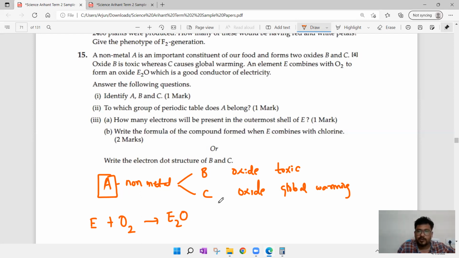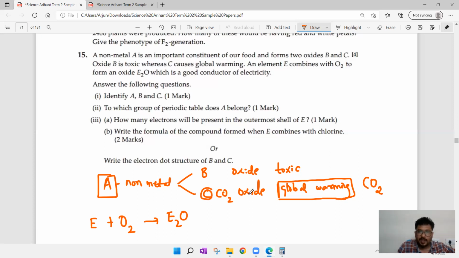We don't know B, we don't know C. But there is a hint: global warming. The main gas responsible for global warming is carbon dioxide. Carbon dioxide is the gas responsible for global warming. Now from this we got that C compound is carbon dioxide.